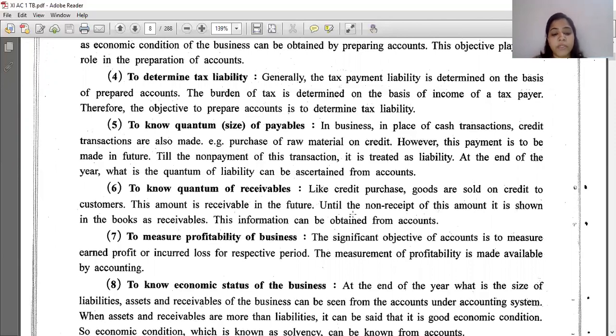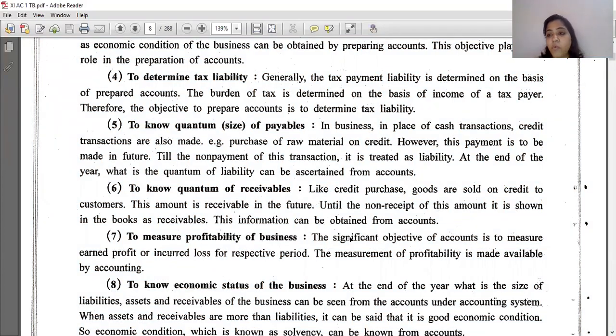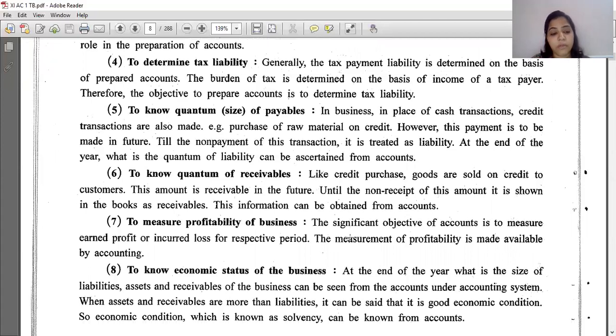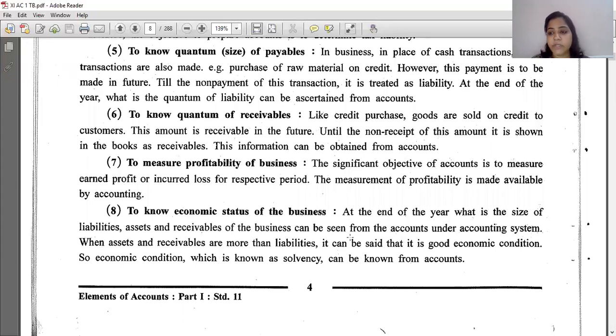To measure profitability, that can be made available from the account. Seventh is to measure profitability of business. The significant objective of accounting is to measure earned profit or incurred loss for a prospective period, right? The most important work of preparing accounts is what? What is the profit or loss of the business? Is it clear? The measurement of profitability is made available by accounting.